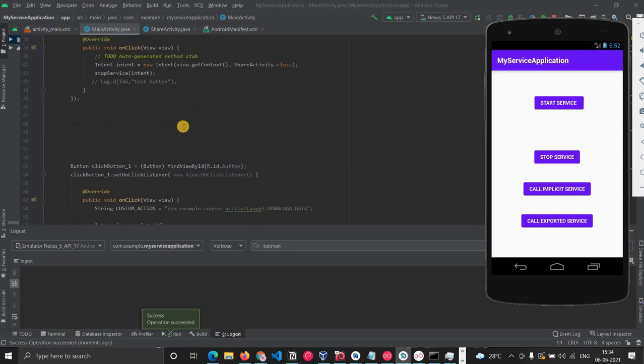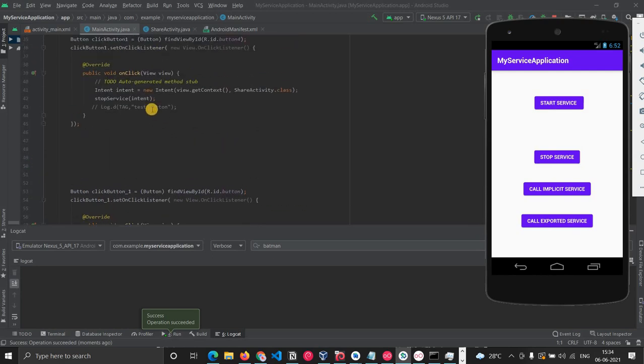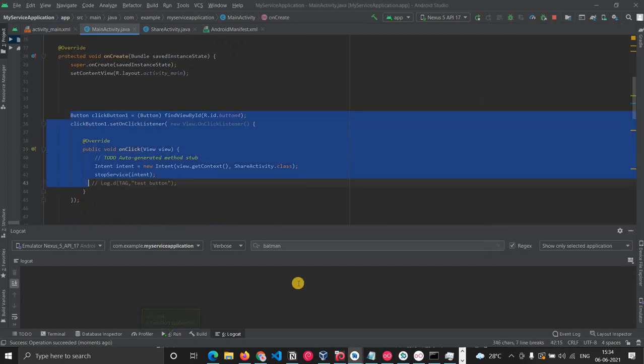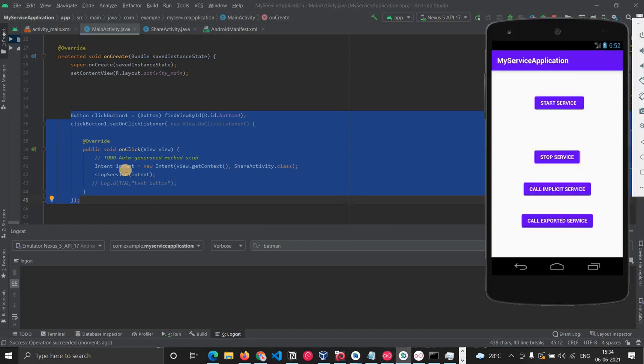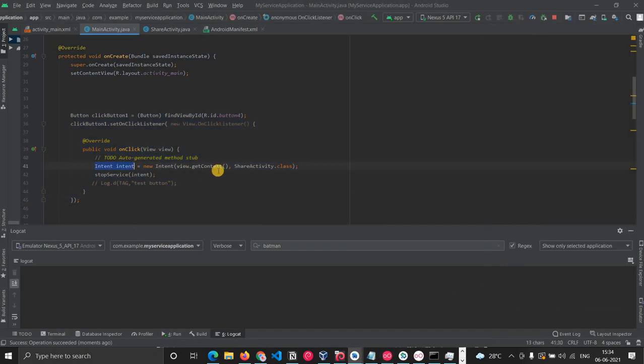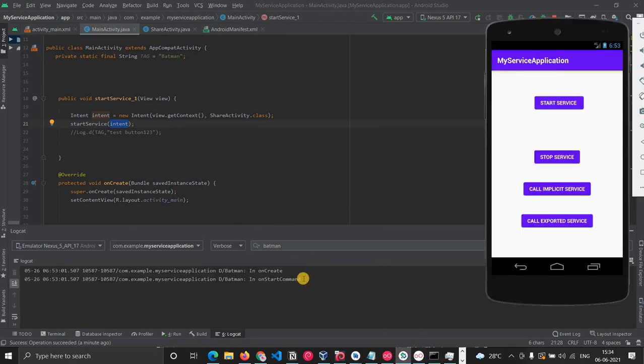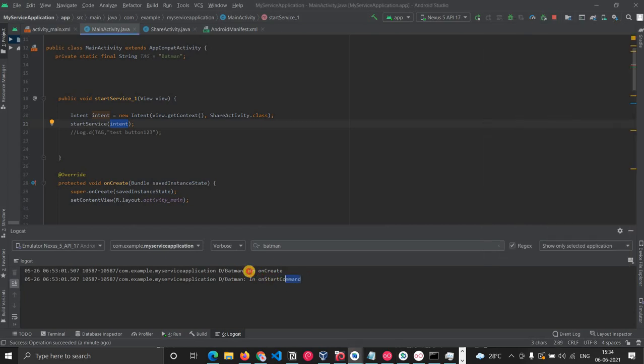As I said, for services too, you have to use an intent to start and stop them. If you look here, the first is start service, and this is the code related to it. What it is doing is first declaring an intent, and then passing that intent to startService. When you pass that intent, that particular service will be started. So if you look at the logcat, you can see that we first started onCreate and onStartCommand.